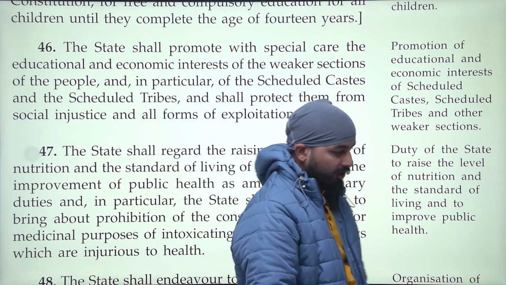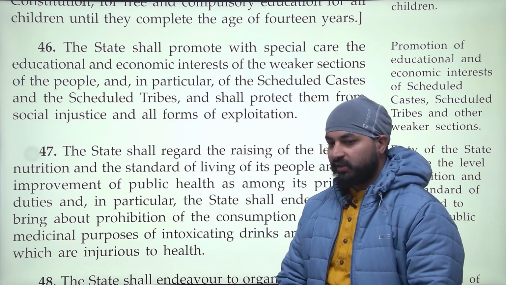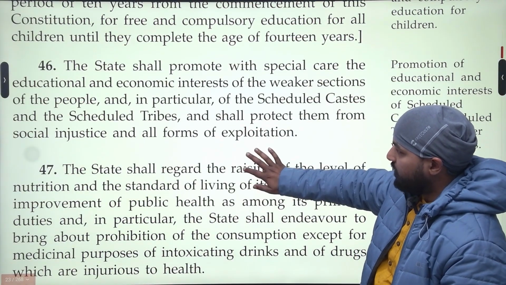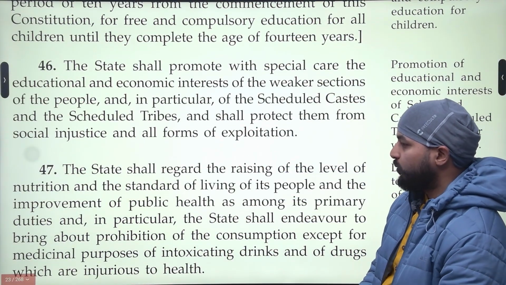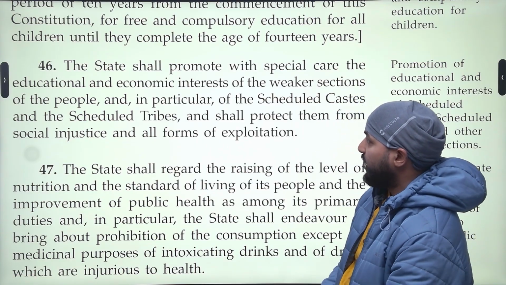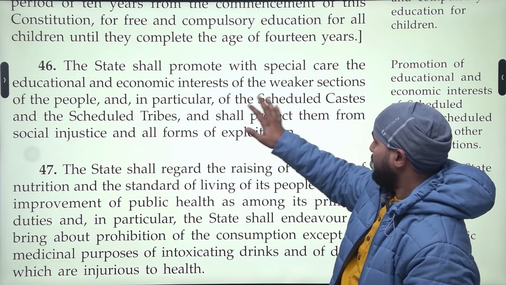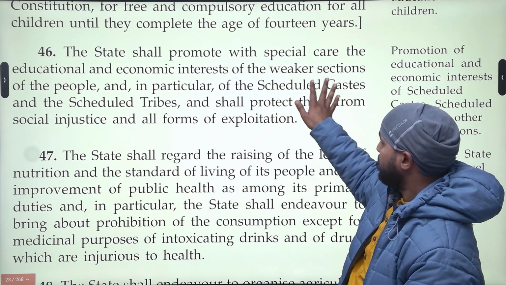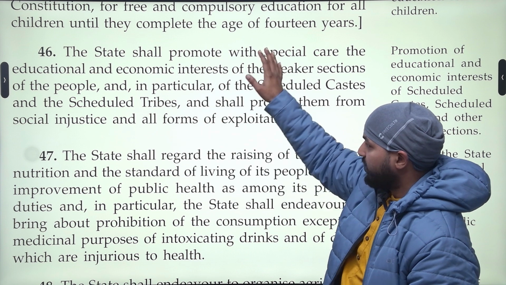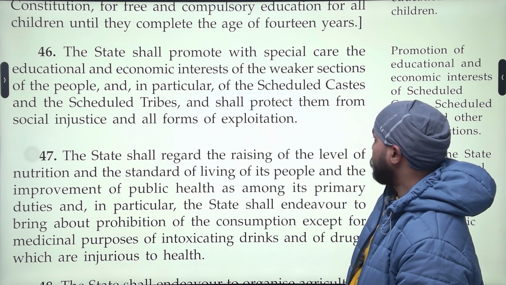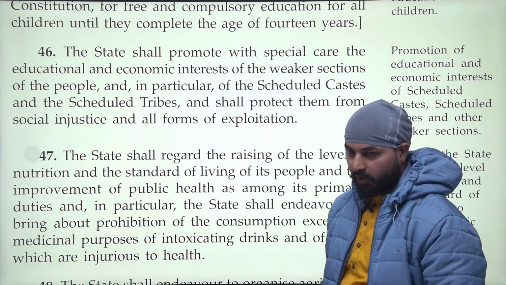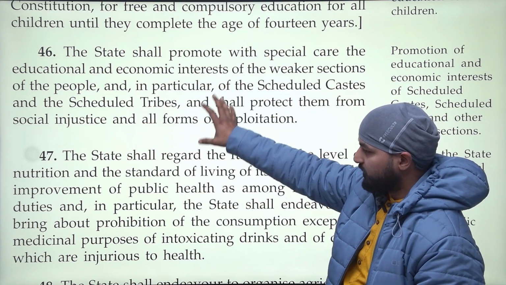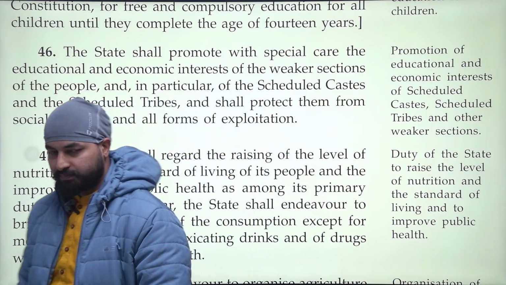So this particular DPSP is making the state understand that they have to keep in mind that the weaker sections, in particular the scheduled castes and scheduled tribes, do not suffer from social injustice and any kind of exploitation. And to make sure that this is done, various legislations have been passed by the parliament.